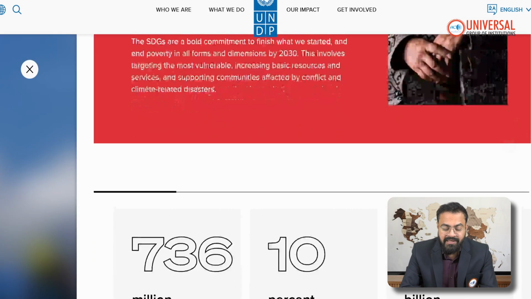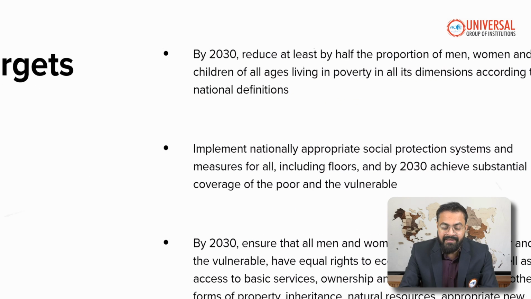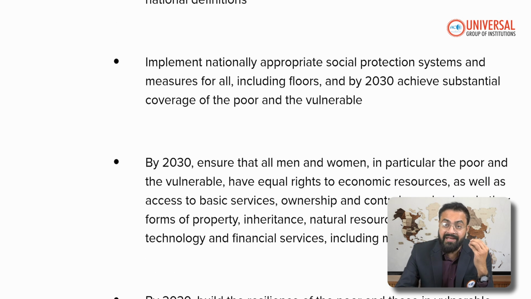This also has a specific set of targets. Can you see here very clearly? By 2030, reduce at least by half the proportion of men, women and children of all ages living in poverty in all its dimensions according to the national definition. That means extreme poverty needs to be reduced, and nationally appropriate social protection systems implemented, be it pension or food security, to try to address all the dimensions of poverty.